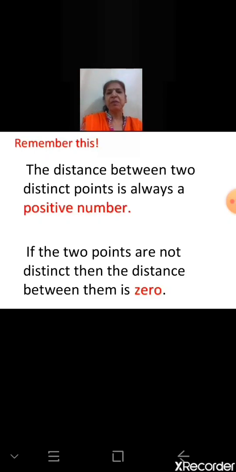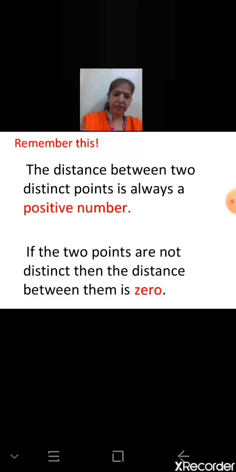Now what do we have to remember here? The distance between two distinct points is always a positive number. When we say distinct points, it means we are talking about different points. The points should be different. So distance is always a positive number. And if the two points are not distinct, then the distance between them is 0. Distance 0 means it must be one point with a different name.